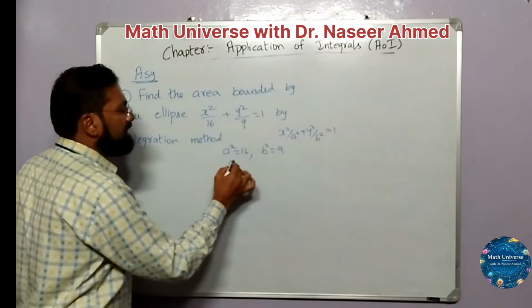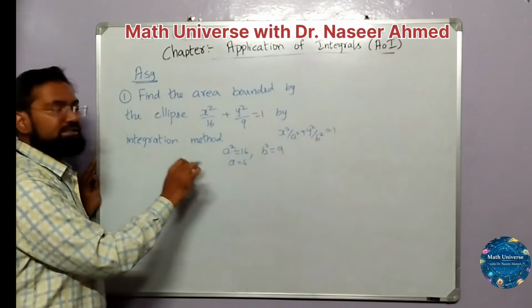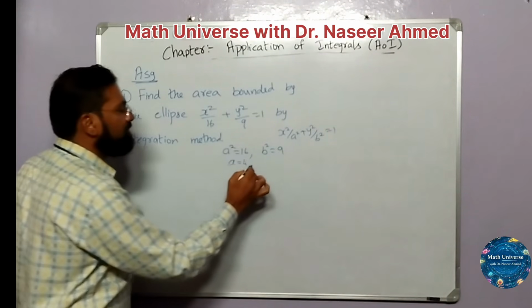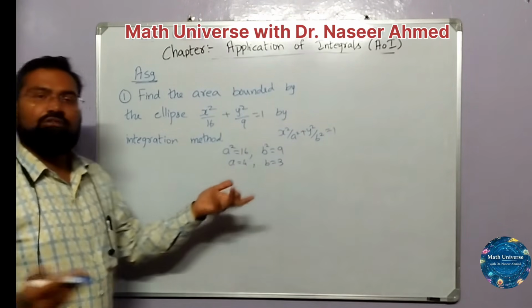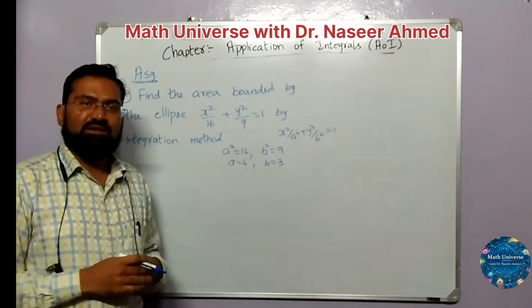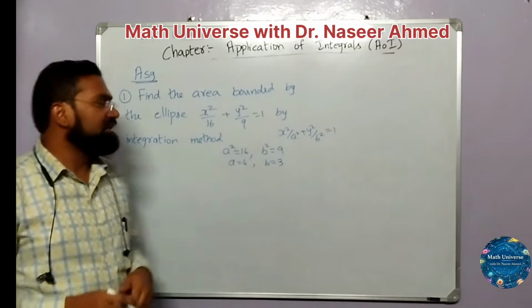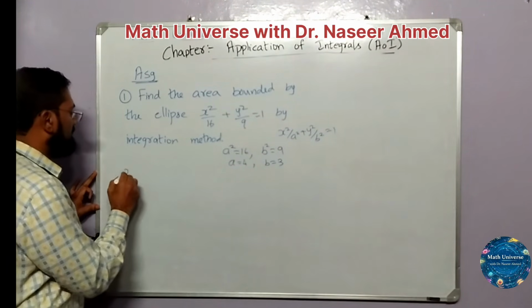So wherever a is there, it is 4. No plus or minus 4 because a and b both are lengths. Length cannot be negative. And b is equal to 3. So throughout the derivation, we can just replace and you will get the result. This is called bonus. Buy one get one free. Not only that, we have got one more problem.